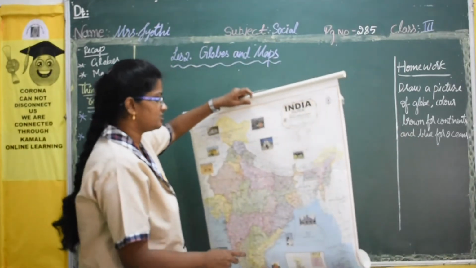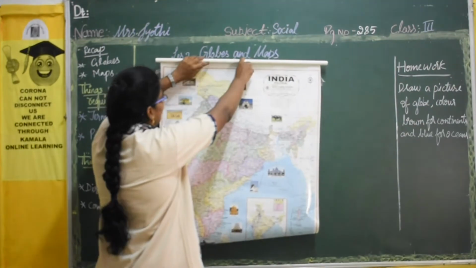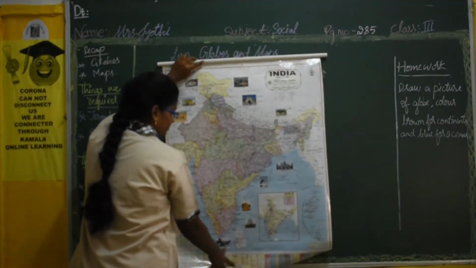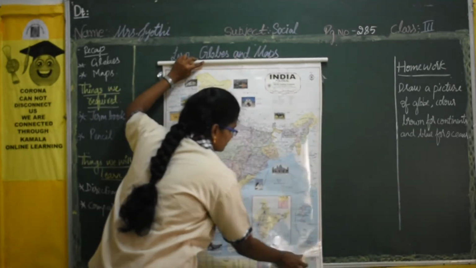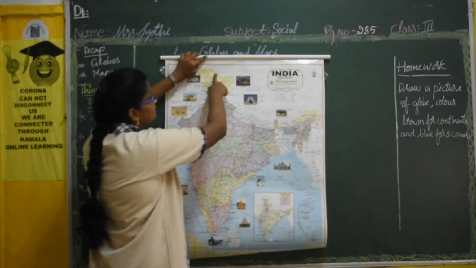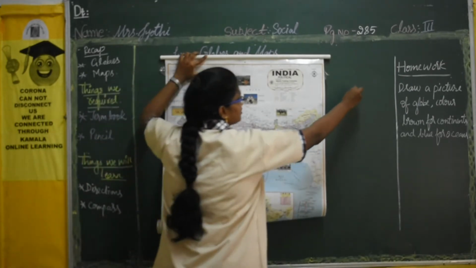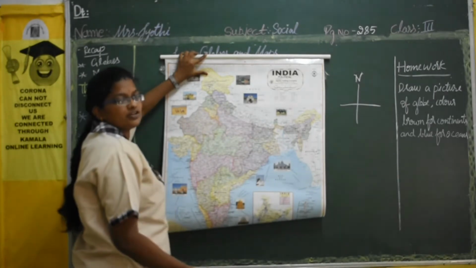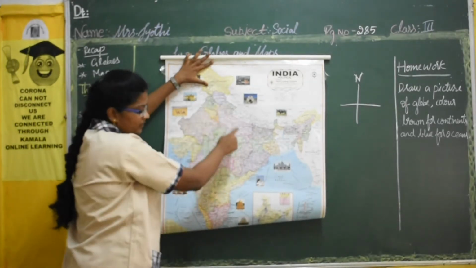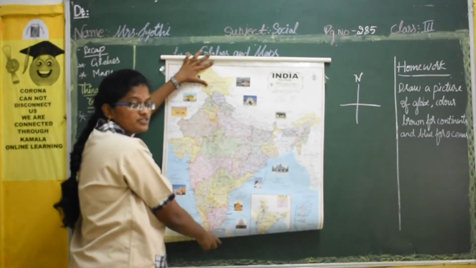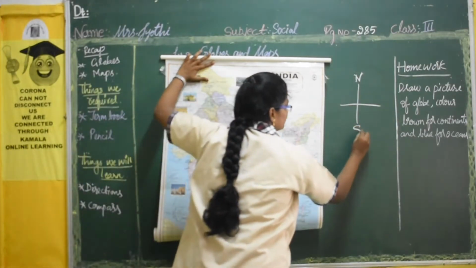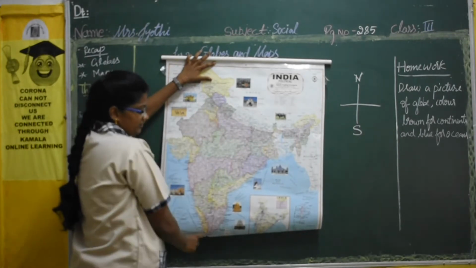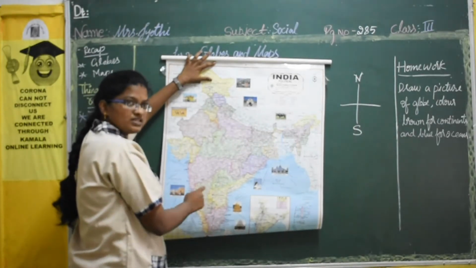Now suppose if this is a map. This is a map. Now this top part, it is north. The top part is north. So this is to the top, and this is to the bottom side, and this is south. Okay, the top side we call it as north and the bottom side we call it as south.